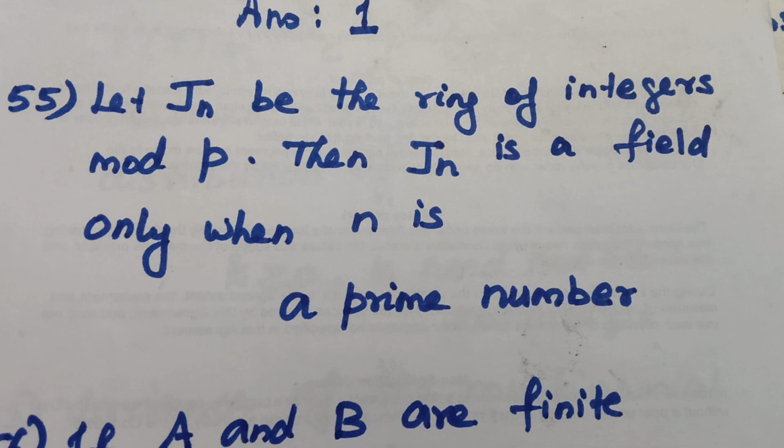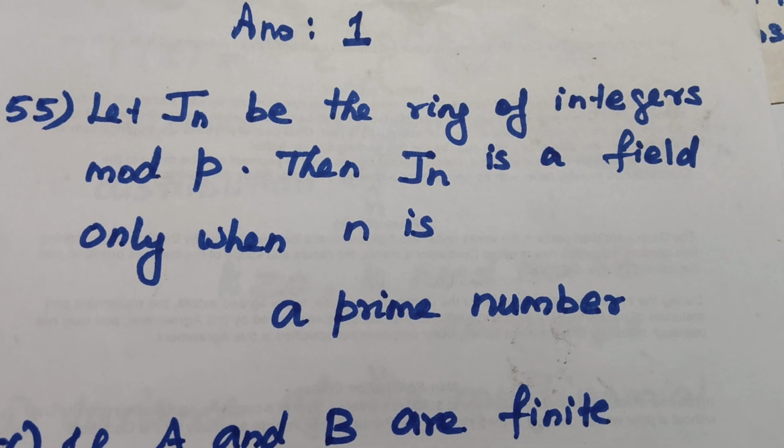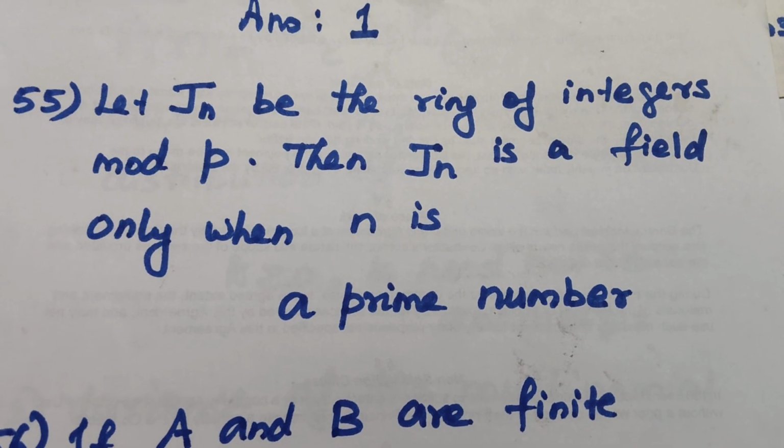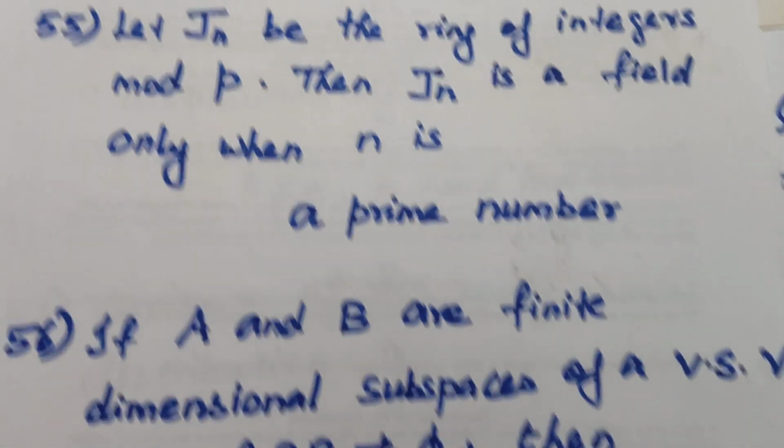Question number 55. Let Jn be the ring of integers mod n. Then Jn is a field only when n is a prime number. The answer is n is a prime number.